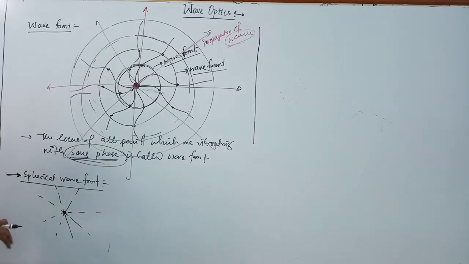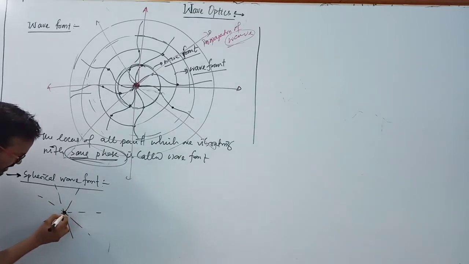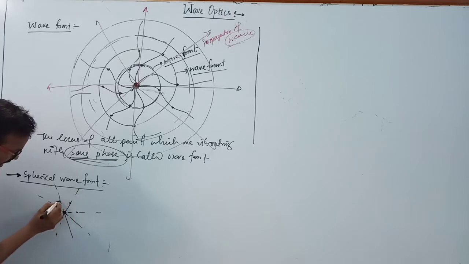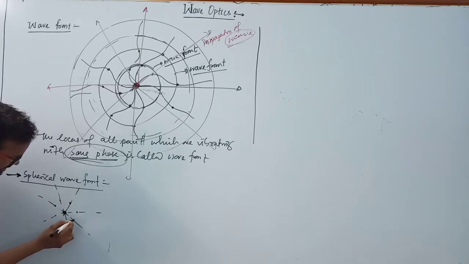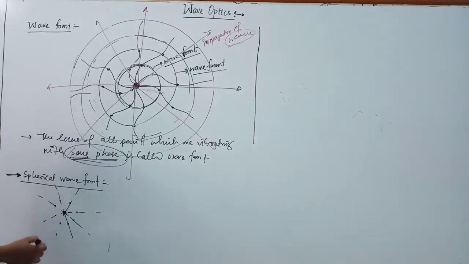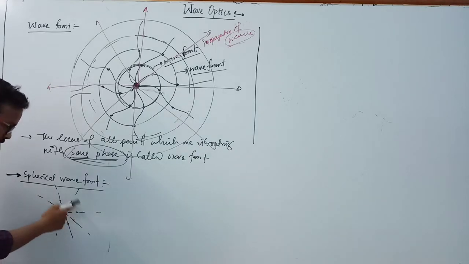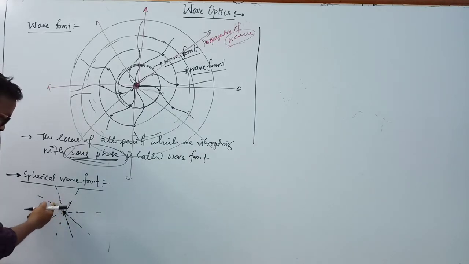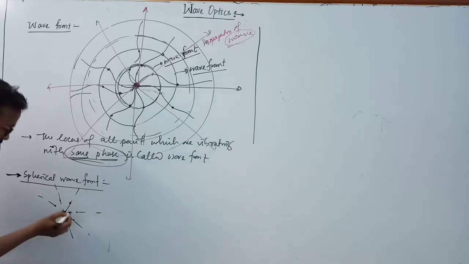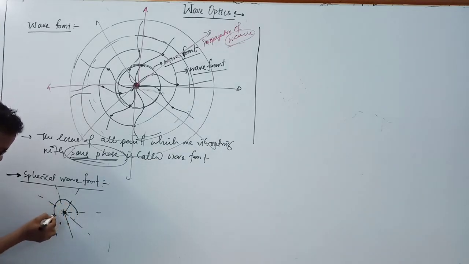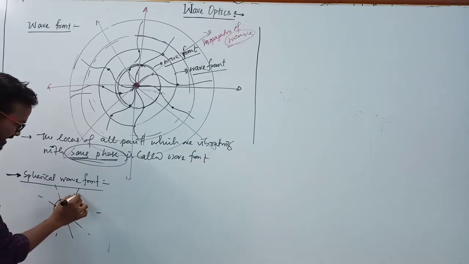While proceeding forward, the particles spread in this direction. Now suppose this distance is r, and this is the source point. Or you can say these particles are vibrating with the same phase, and these are the locus of the similar phase. So now we have to draw a circle here, because it's a three-dimensional figure. So this is just like a sphere.